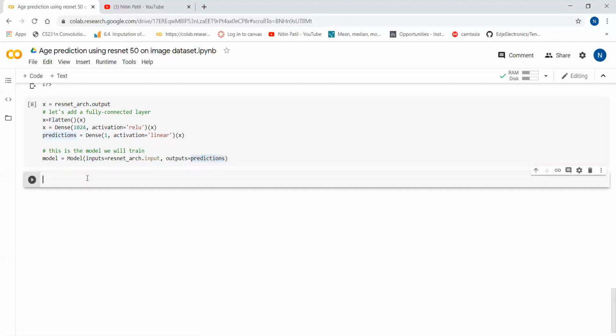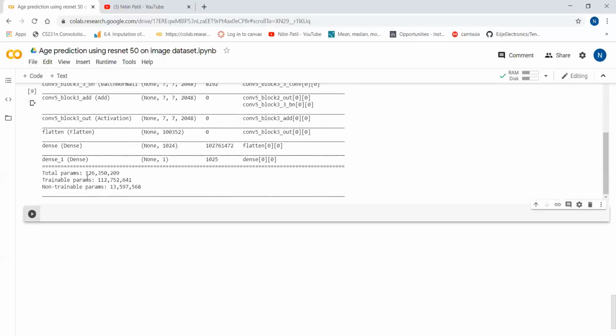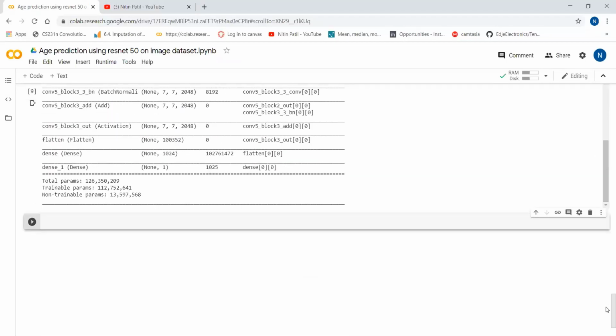Now we can see how our model looks. Model dot summary. So this way all the layers have been displayed over here. These are the layers, and the last layer which we have added is one output, which we needed. Now we have created the model architecture.